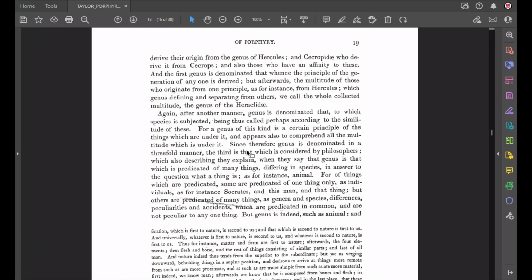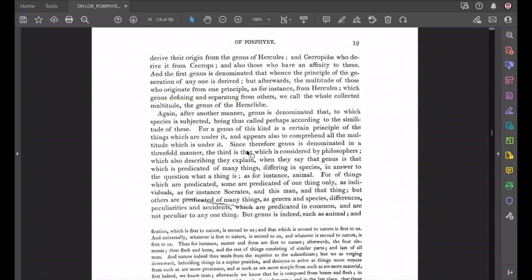It's the proper name. So you see, I want to make another note. You see how what we learn in grammar about proper nouns applies here in reasoning. A name that is predicated of only one thing is a proper noun. A name that is predicated of many things, like animal, is a common noun. So you see how grammar comes from this reasoning. That's why we have proper nouns and common nouns.